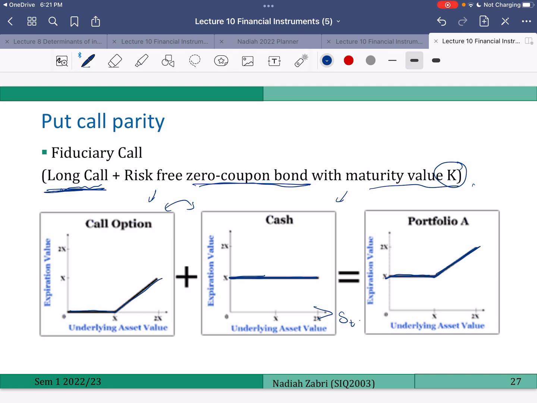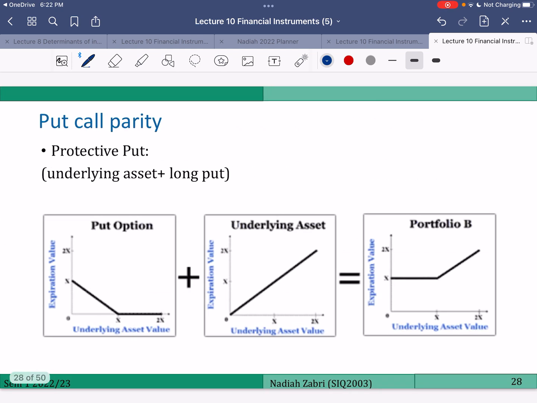Okay, what about the protective put? A protective put consists of two things. One, the long put. So when you long a put, this is your payoff graph, right? And also you buy the underlying asset. The price is ST, your payoff is ST. So that's why you get a straight line here. So the total of these two, if you think about it, this one is x plus 0, so it's x. Here it will all be x, so you will get a straight line here, then it will be an increase.